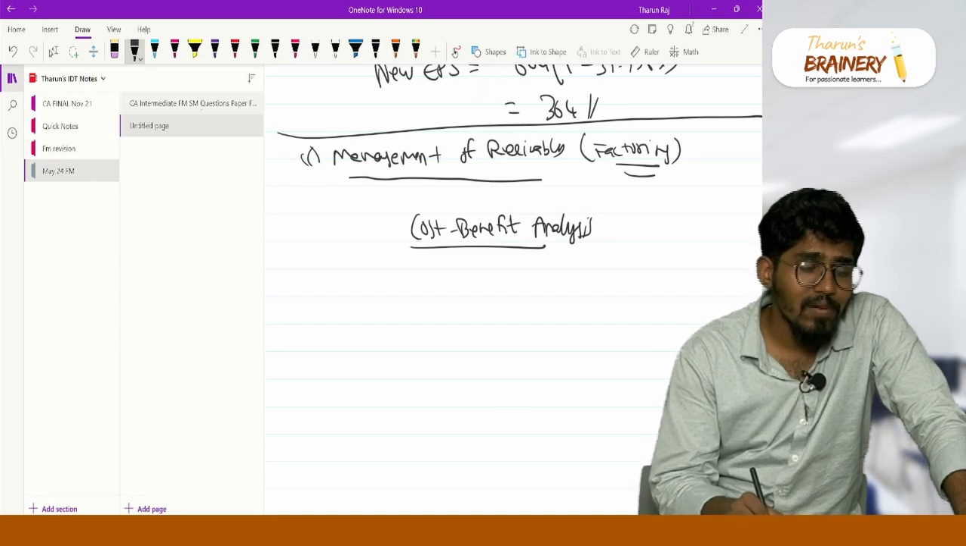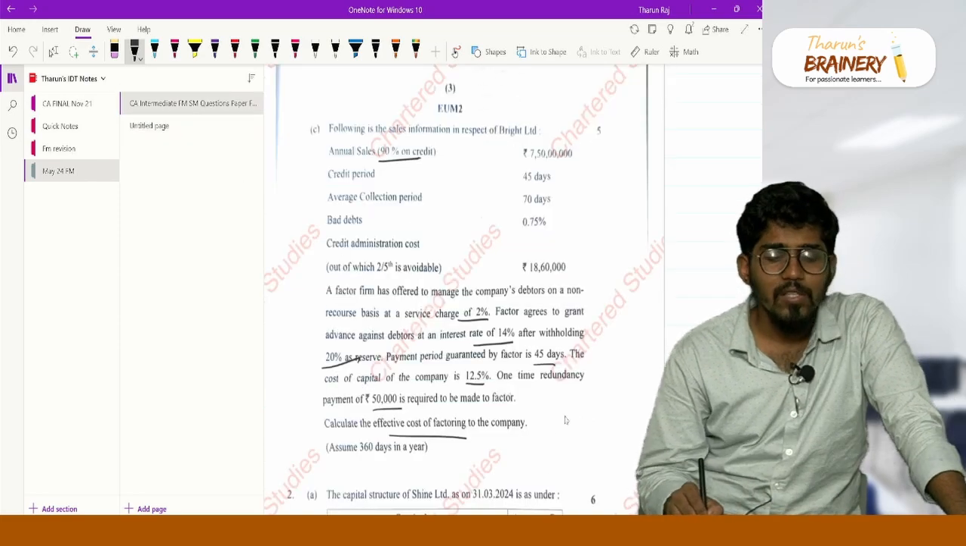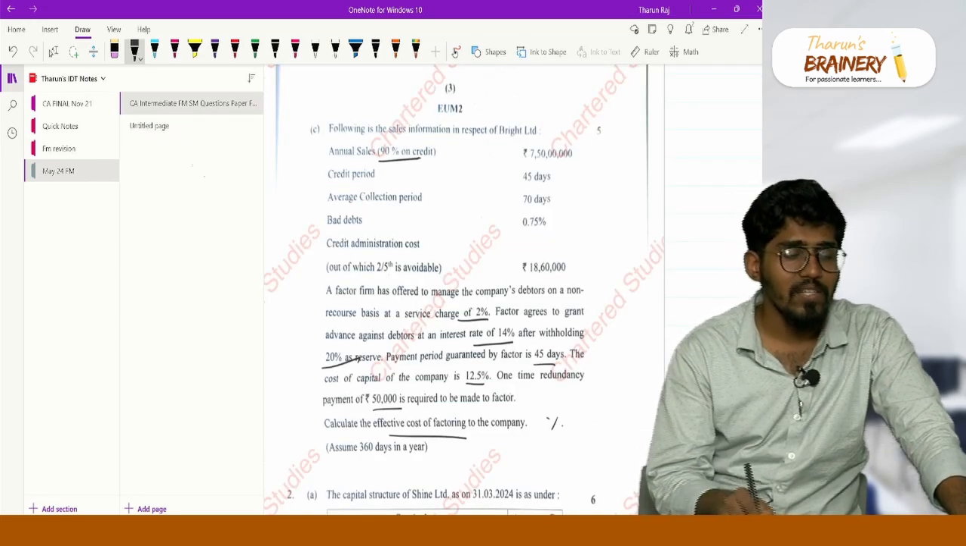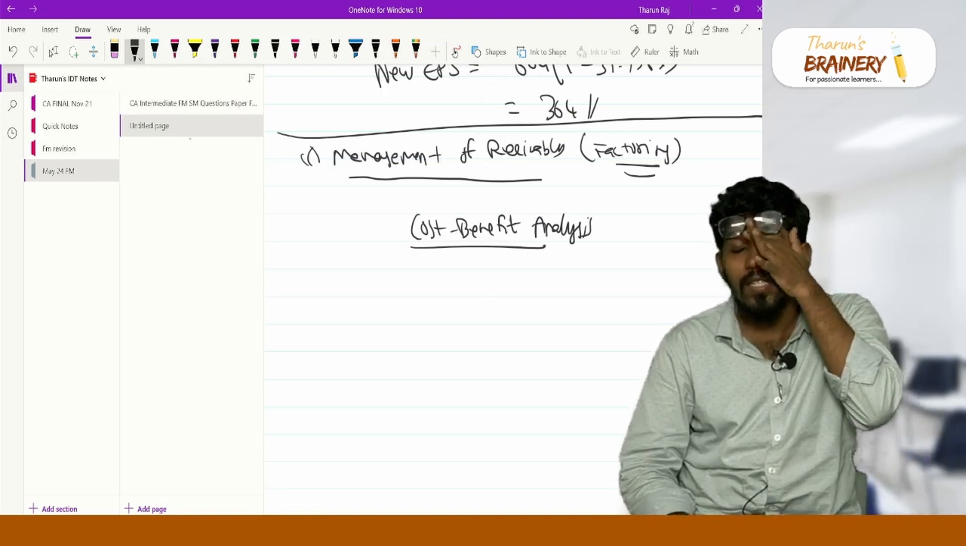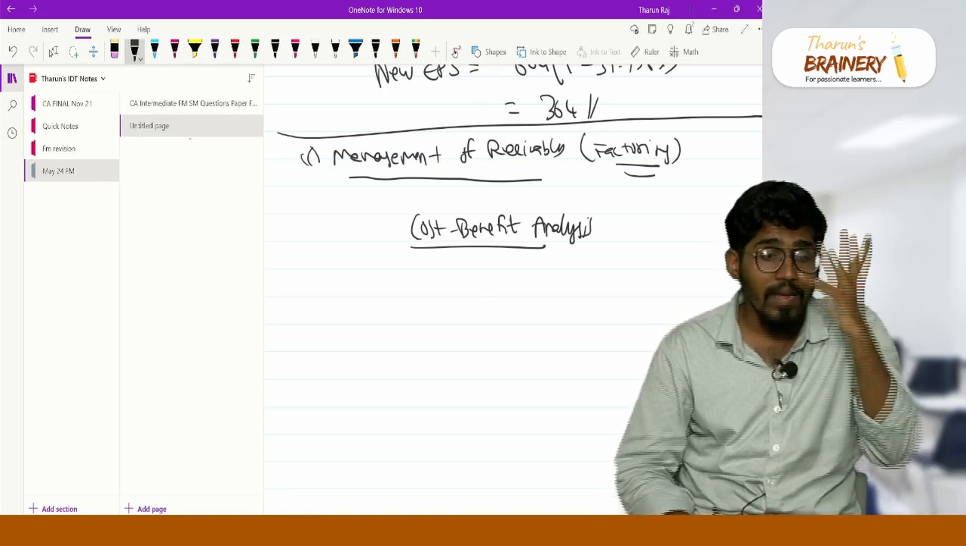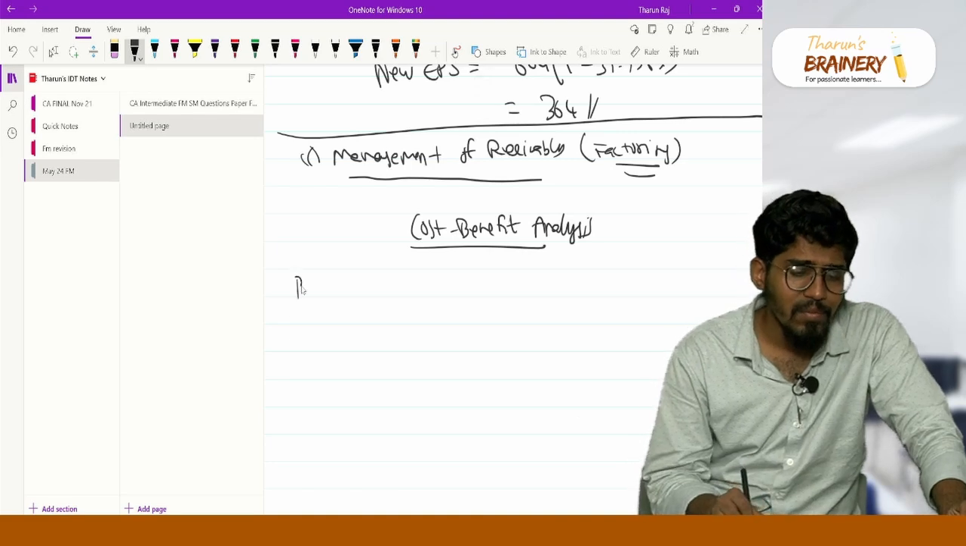They are not asking the cost, they are asking the effective cost, which means they are asking in percentage. Percentages are also always calculated per annum. So we will be doing the cost benefit analysis per annum, not per cycle. Per annum we will be calculating. First, benefit.